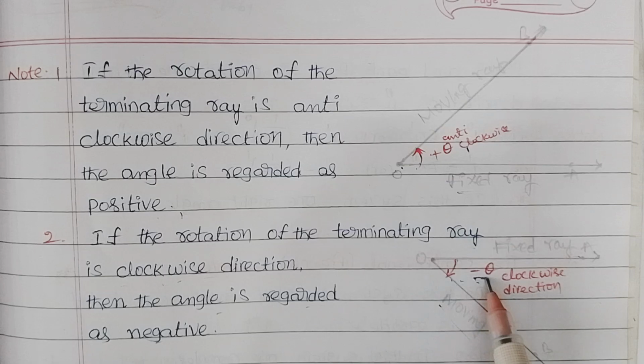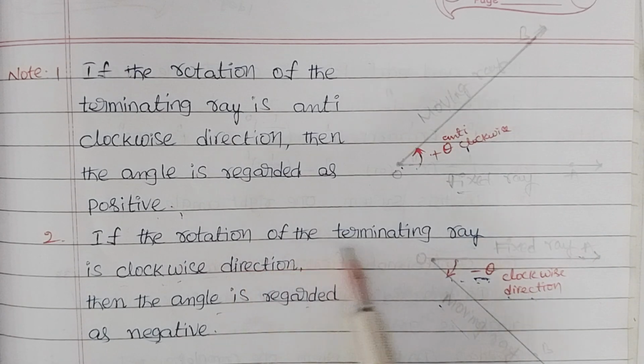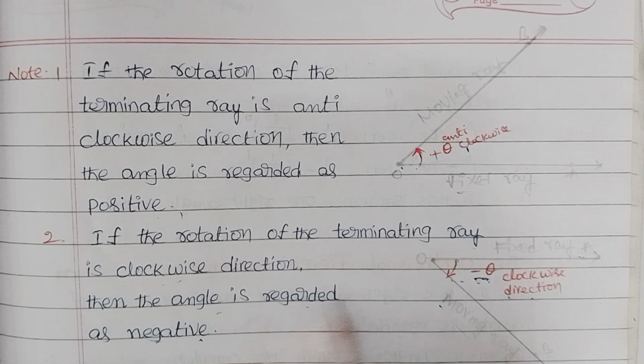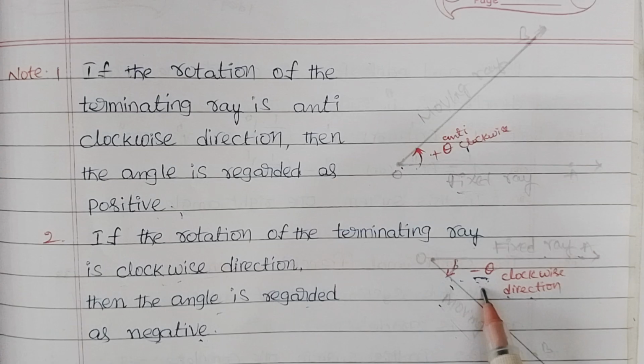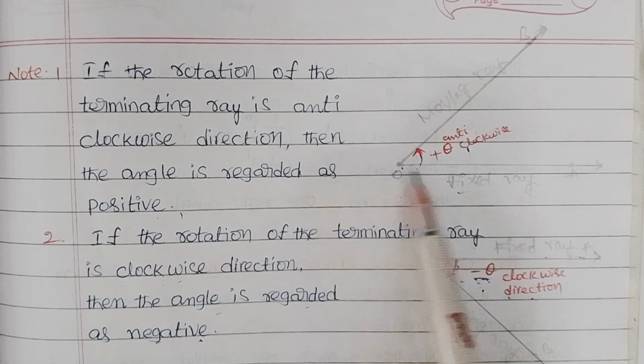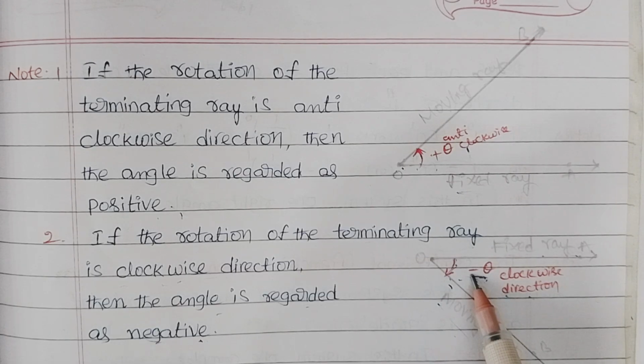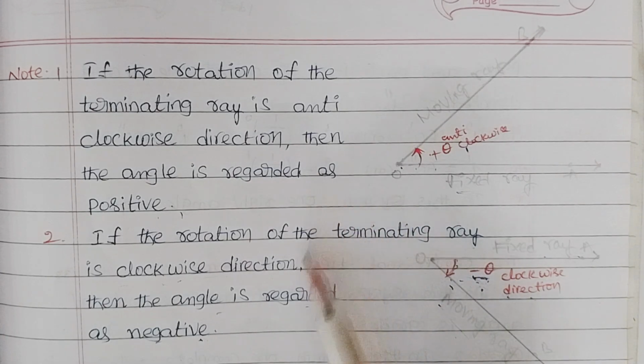So anti-clockwise direction means positive and clockwise direction means negative. These two points are very basic and important.